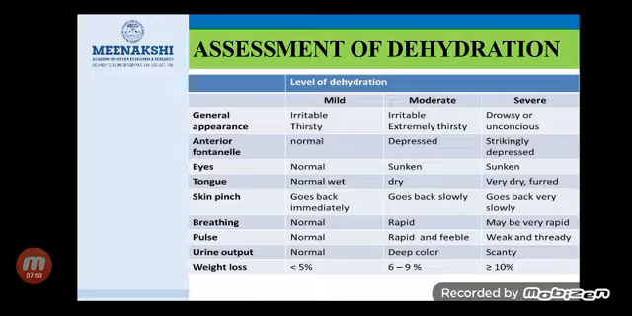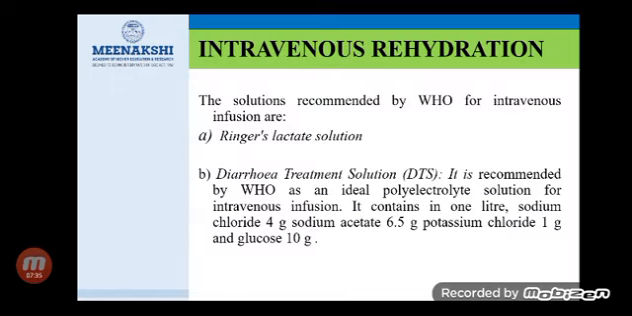In case of severe dehydration, the child looks drowsy or is in an unconscious state. The anterior fontanelle is strikingly depressed, the child has sunken eyes and the tongue looks very dry. On doing the skin pinch test, it goes back very slowly. The pulse is very weak and thready and the respiration is very rapid, and the child has a limited amount of urine output and severe weight loss, that is more than 10%.